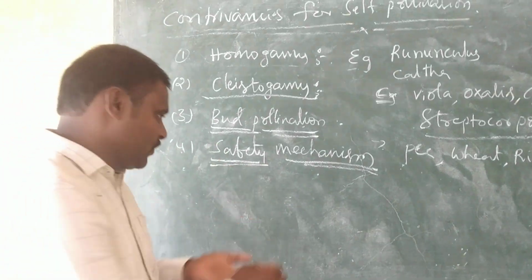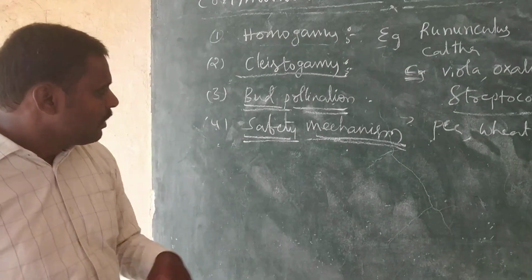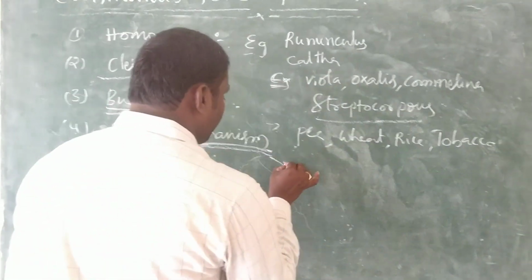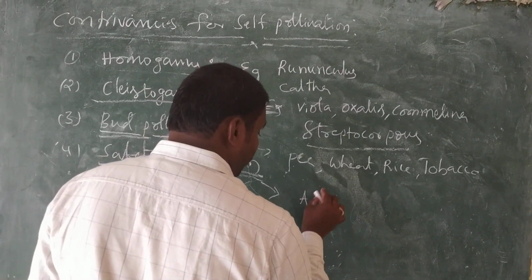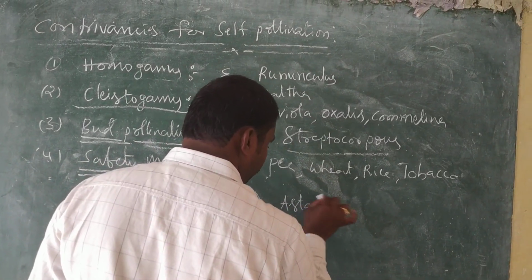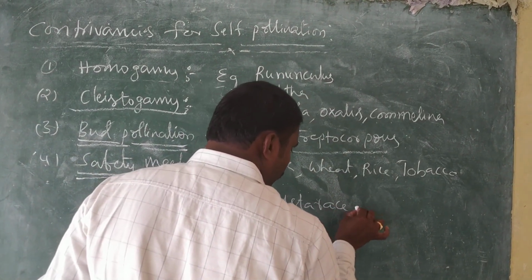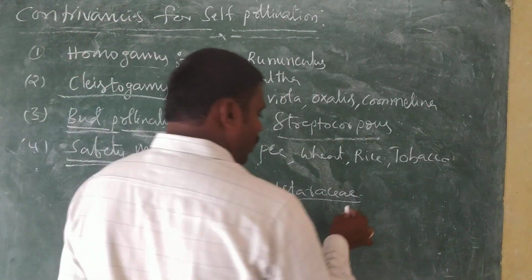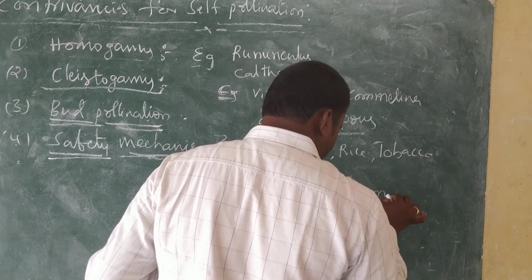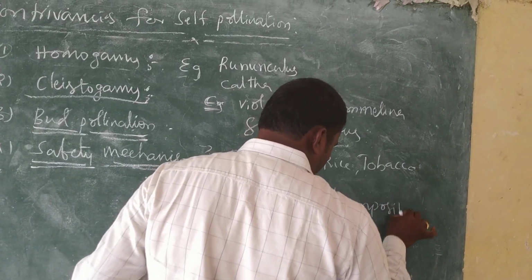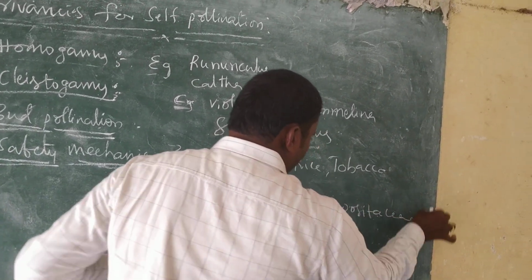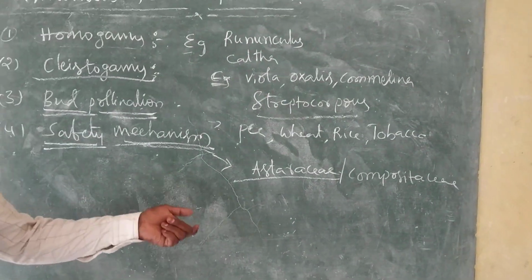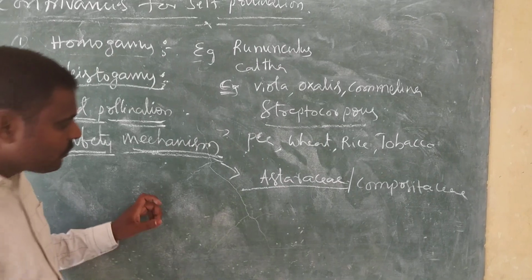How, sir? That is our question. See, here we will discuss the disc florets of Asteraceae members. Asteraceae is also called Compositaceae. Sir, can you give any example for this family? Yes, sunflower.